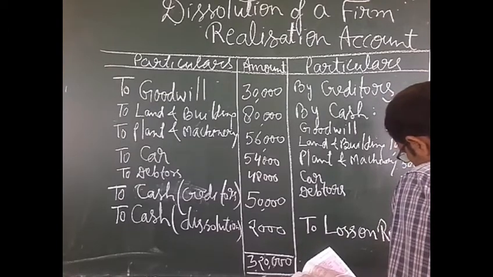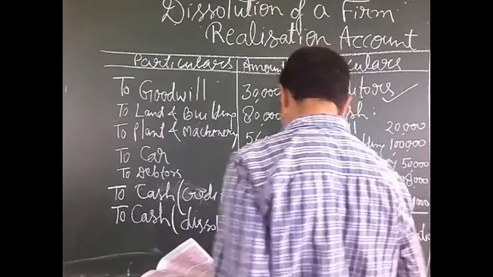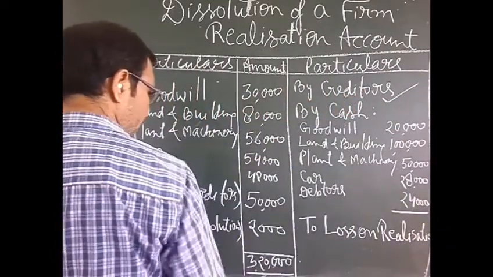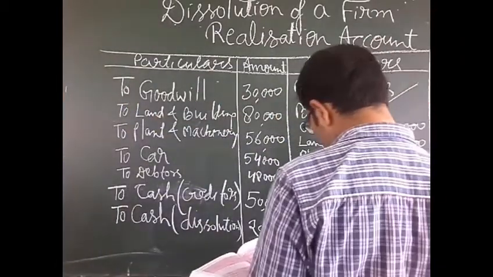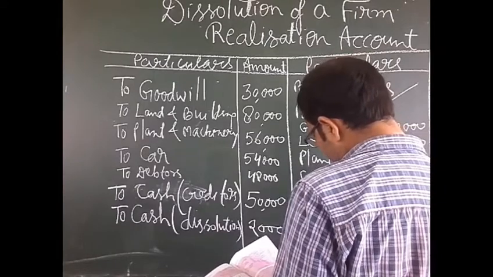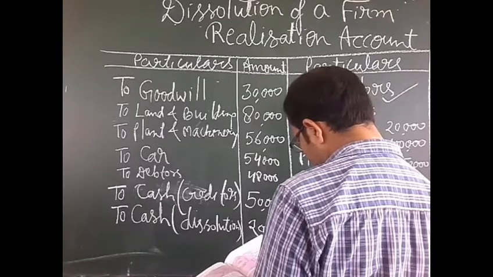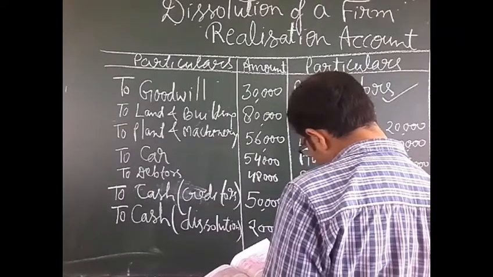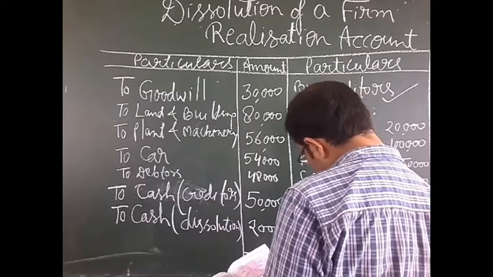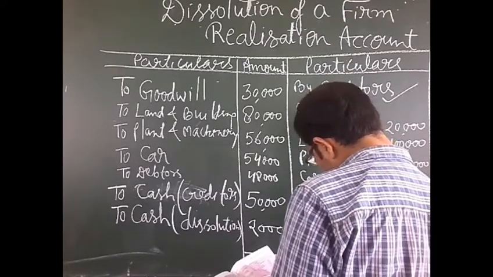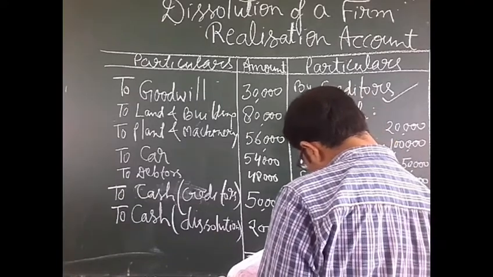In 90% of cases, students, you will find a loss, and in some cases a profit can occur. This loss will be borne by the partners, transferred to A's capital account, B's capital account and C's capital account.